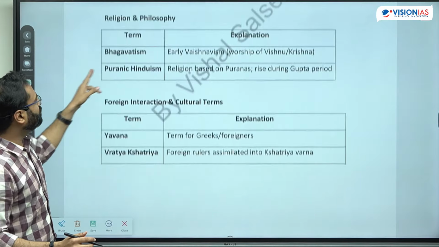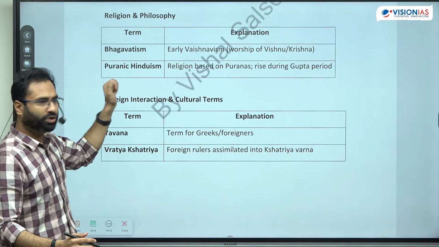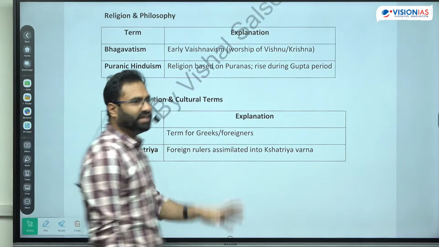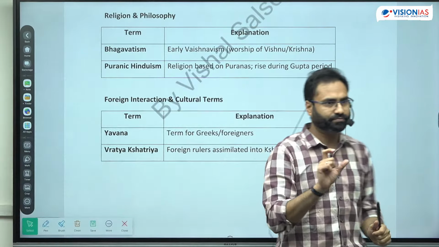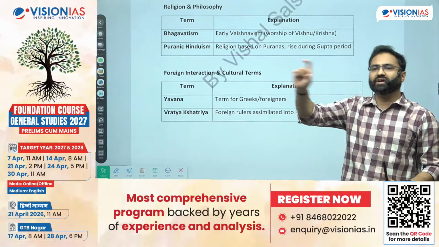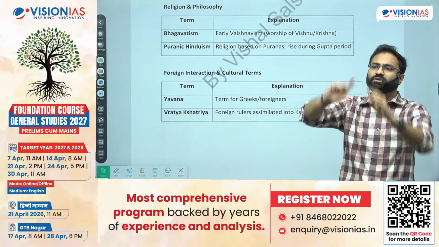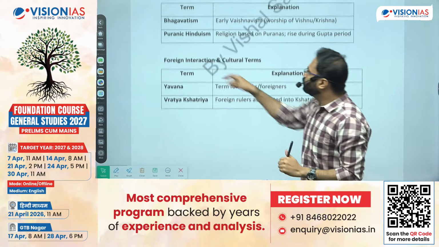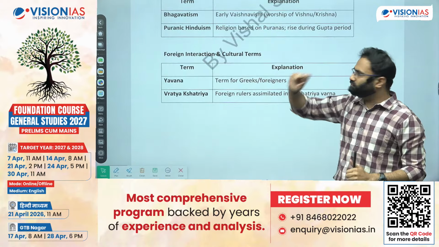Religion and philosophy: Bhagavatism for Vaishnavism, an early form of Vaishnavism. Now here, in the initial time period, it was not exactly Vaishnavism, it was Bhagavatism. Later on, it got solidified in the form of Vaishnavism and Shaivism during the time period of the Alvars and the Nayanars, right? Puranic Hinduism is the primitive form of Hinduism.